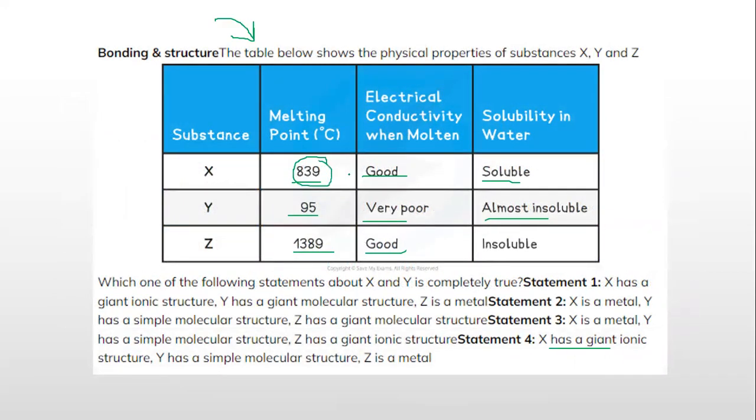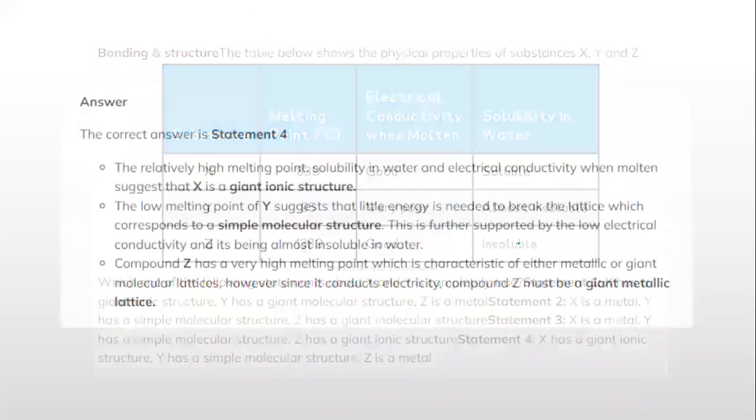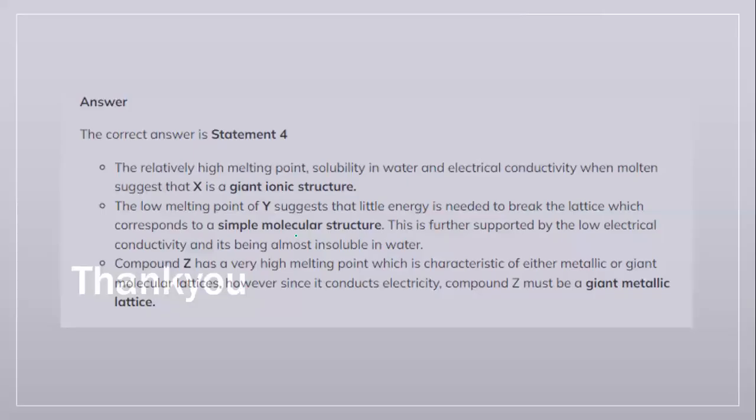If you look at X, it conducts electricity, it is soluble, it is ionic, it is polar, and its melting point is also quite high. Whereas Y has a simple molecular structure because it has a very low melting point, is a bad conductor of electricity, and is insoluble. So which one is simple molecular? Covalent. Also Z is a metal. Metals have the highest melting and boiling points. There are no non-metals here. They are good conductors and they are insoluble in water unless one of them is polar. And this is the end of your chapter on chemical bonding.